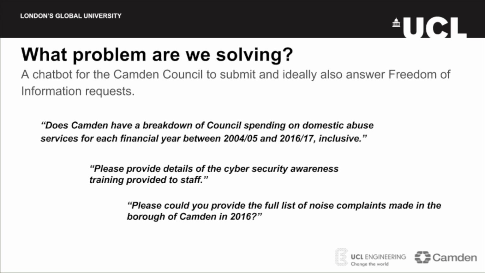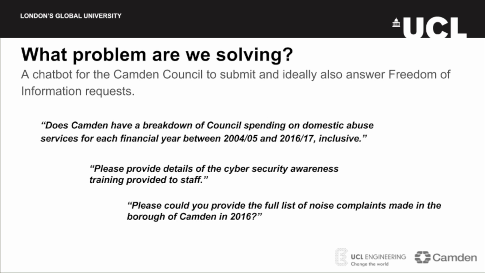Camden Council answers numerous FOI requests every year, from the number of parking tickets issued in specific areas to maintenance of council-owned buildings. FOI covers all information held by the public authority. As of right now, all requests are handled manually by officials. Due to requests being redirected internally to the respective department, this process can take up to 2 months. Oftentimes, the request has been made before, resulting in extra work done by the civil servant.